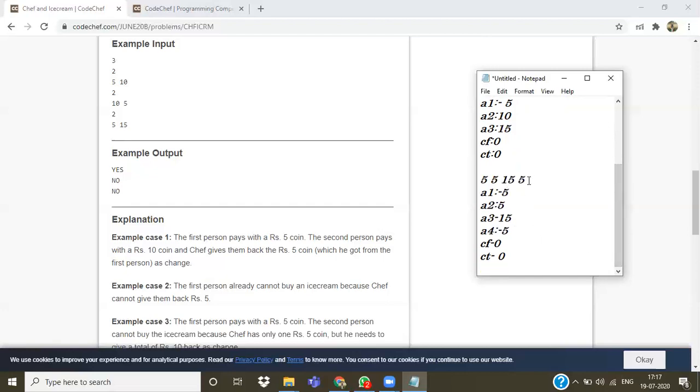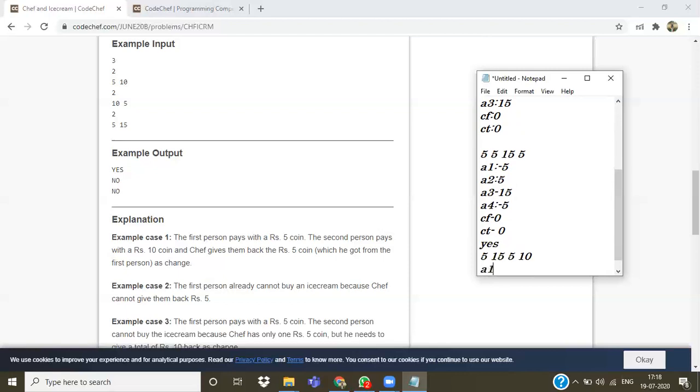So chef, it is possible for everyone to buy an ice cream, so we will return yes. Let's take an example of no. Let's take 5, 5, 15, 5, and 10.